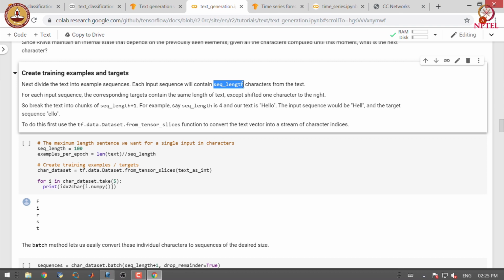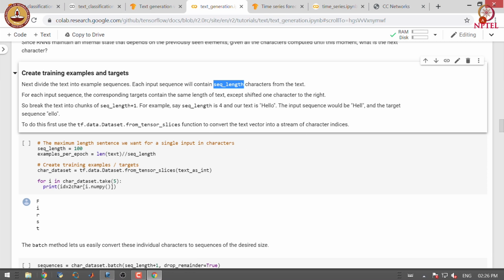For each input sequence, the corresponding target contains the same length of text, except it is shifted by one character to the right. So we break the text into chunks of sequence_length plus 1 characters. For example, if the sequence length is 4 and our text is hello, the input sequence would be hell, and the target will be ello.